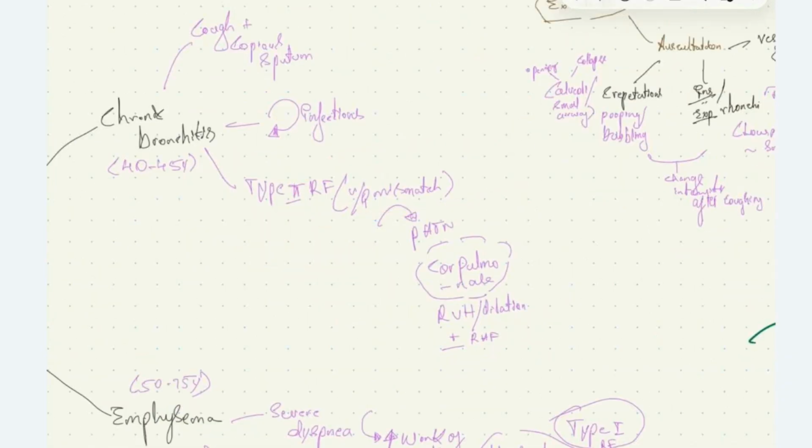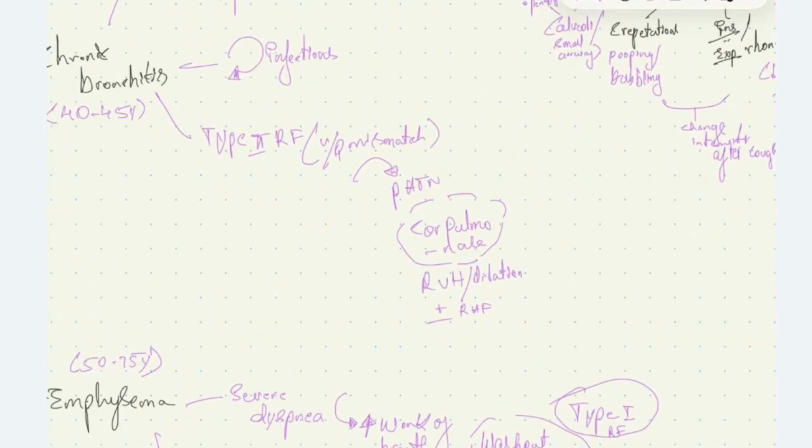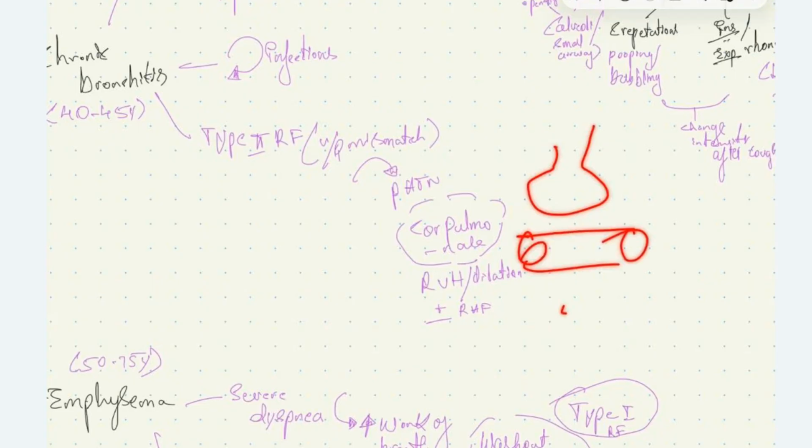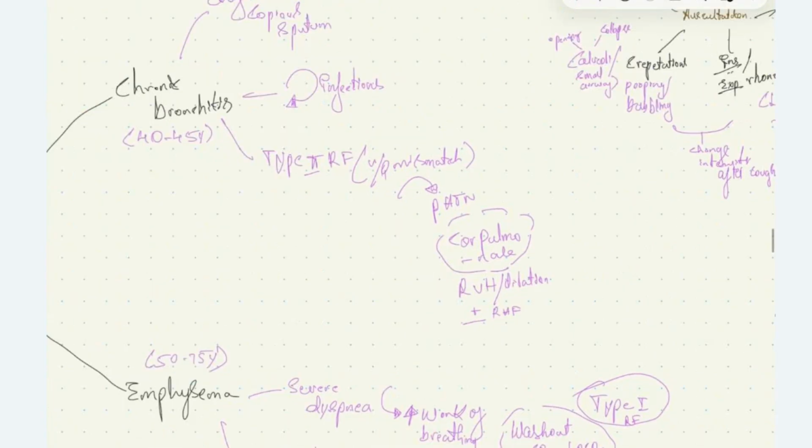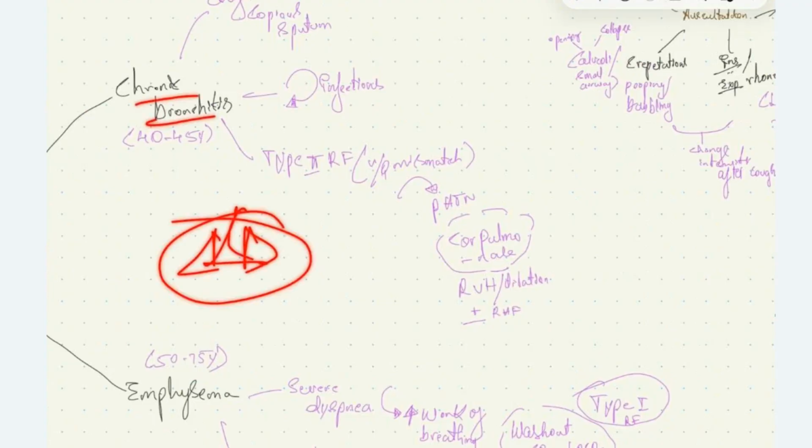When there is ventilation perfusion mismatch, we all know that physiologically, when there is reduced amount of air going into a particular alveoli, the body responds by causing pulmonary vasoconstriction, so that the blood goes to the areas where there is adequate ventilation. So here, that mechanism fails. Why? Because chronic bronchitis diffusely involves both the lungs. All the parts are involved.